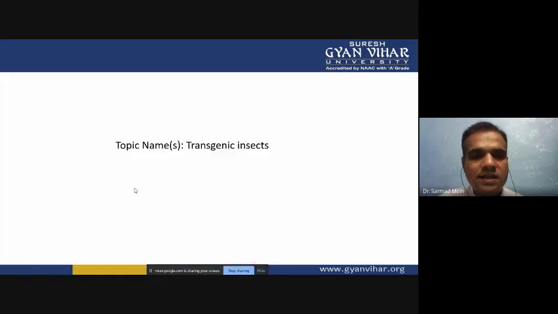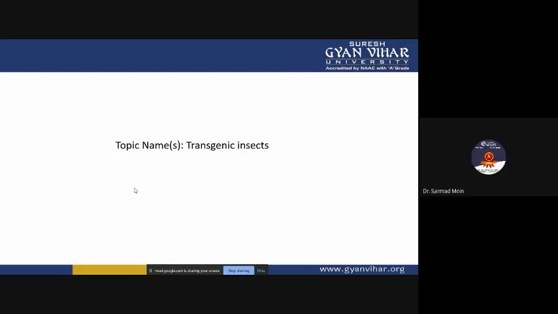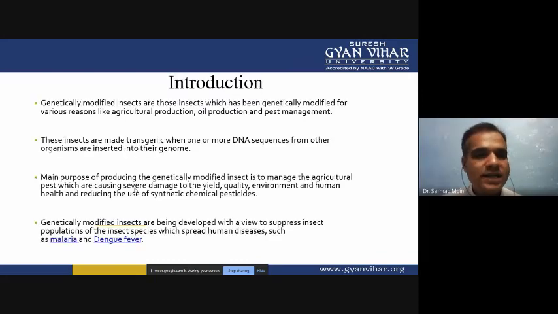Next is transgenic insects, another very important topic. Using gene transfer methods, we can transfer various genes into insects. Genetically modified insects are those that have been genetically modified for various reasons, like agriculture production, oil production, and pest management. Many insect families depend on damaging agriculture, so using genetically modified insects, we can control these insect varieties.